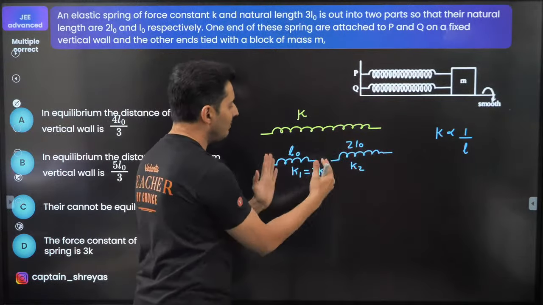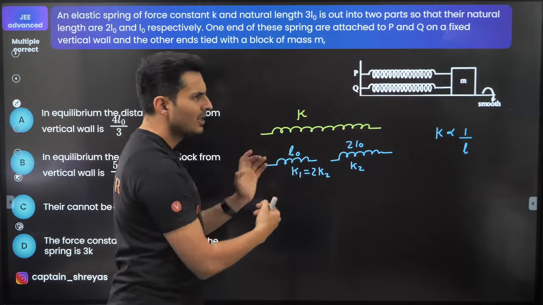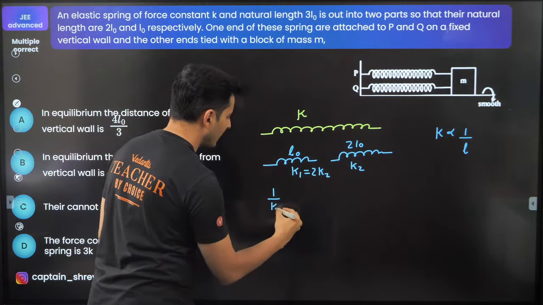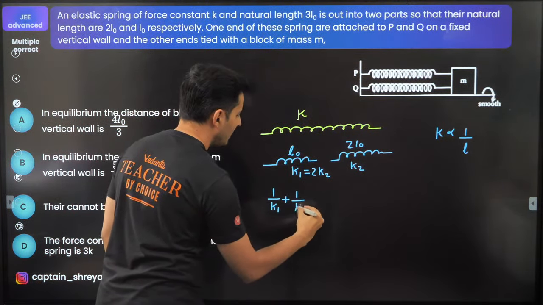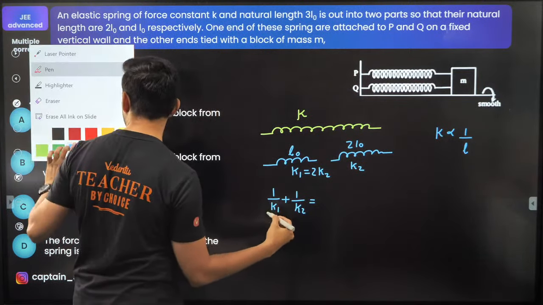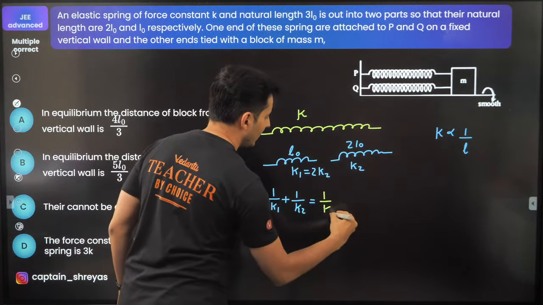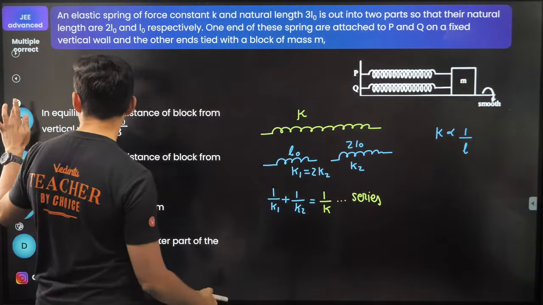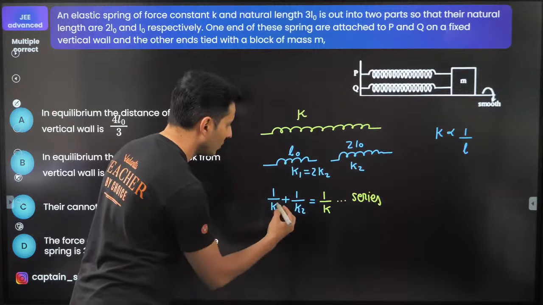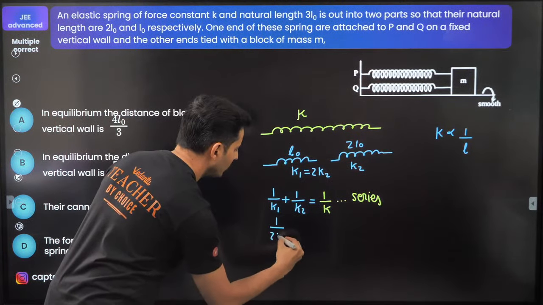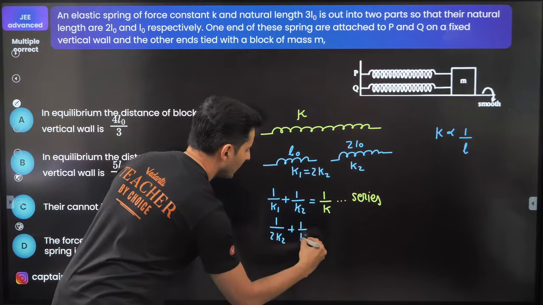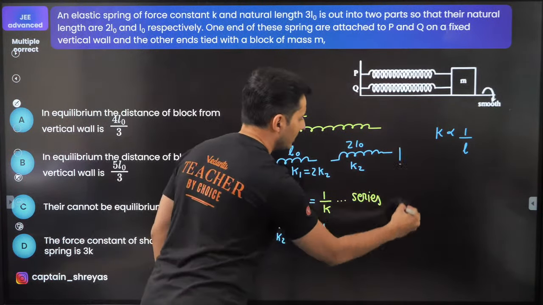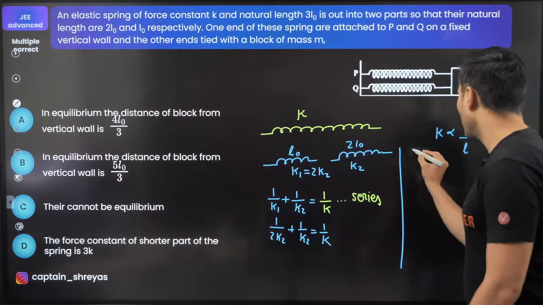And when you connect them back, you will get back the original spring. So these are springs in series, that's all. So I can just say 1 by K1 plus 1 by K2 will be 1 by K for the series combination. That's all. Now solve this, guys. You are going to get K1 and K2. K1 is 2K2, so this will be 1 by 2K2 plus 1 by K2 is equal to 1 by K. Take the LCM and all that. See what you guys get.